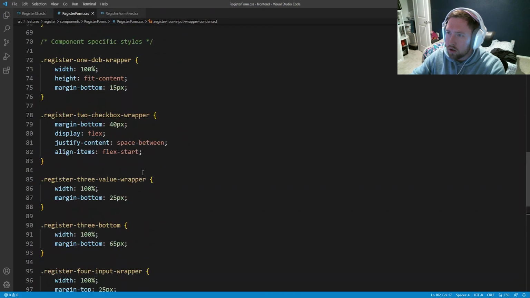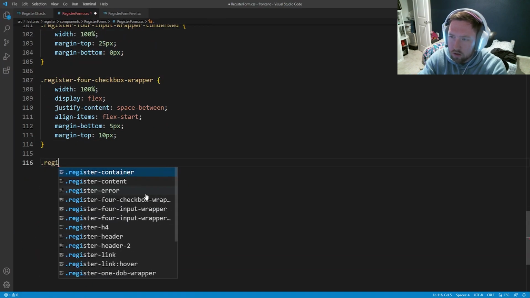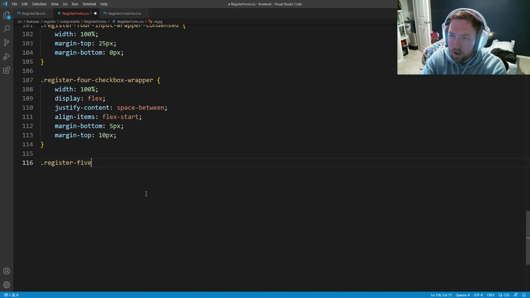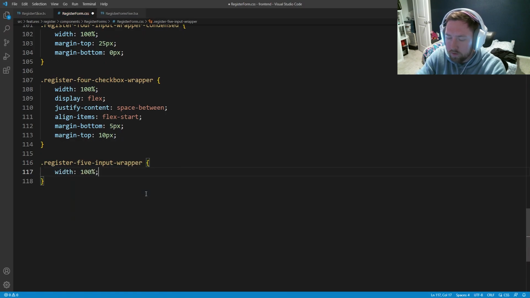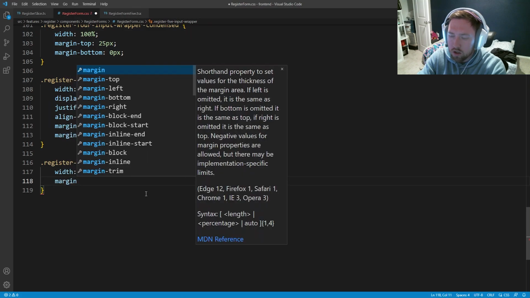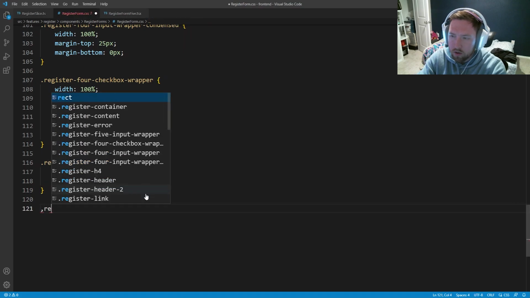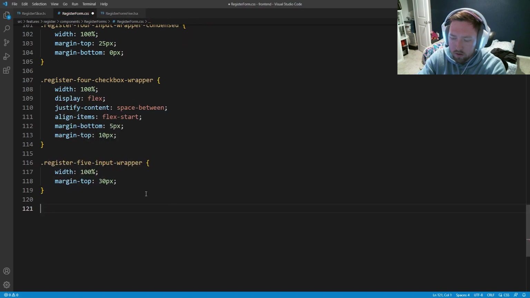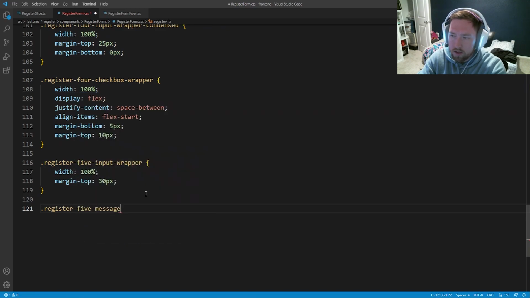So these are all going to be component specific styles, starting with register-5-input-wrapper. And I'm going to go ahead and throw width 100% here, even though I don't have it in my notes. We're going to have a margin-top of 30px. All right, then I'm going to pull in the .register-5-message.